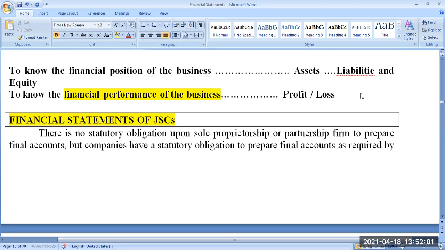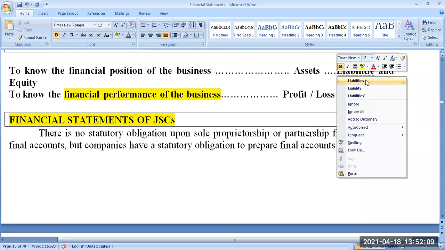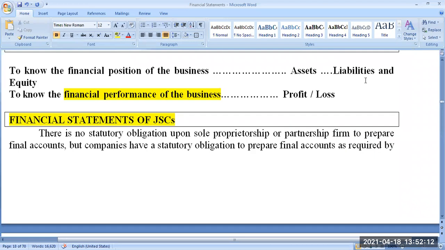Sir, your mic, please. Can you be closer? No, I am very close only. What about others? Are you able to listen properly or not? Sir, it's changing. Yes, Professor.